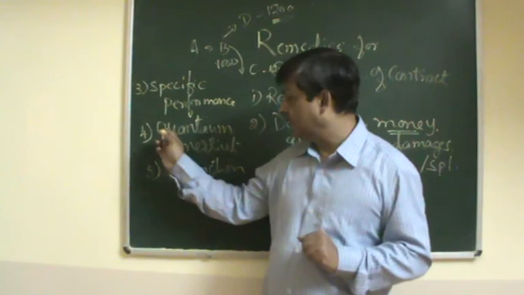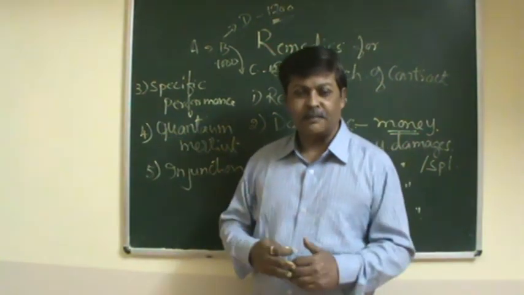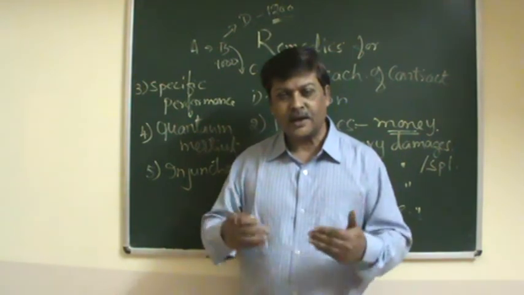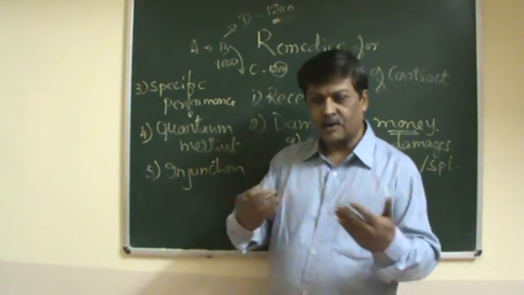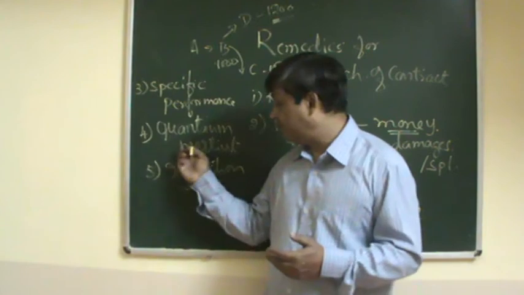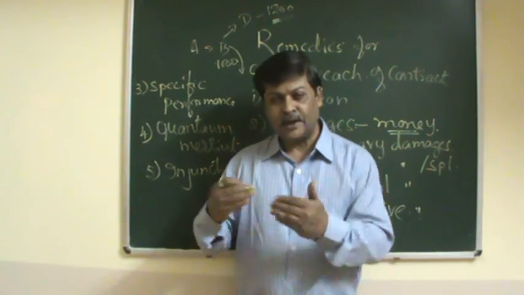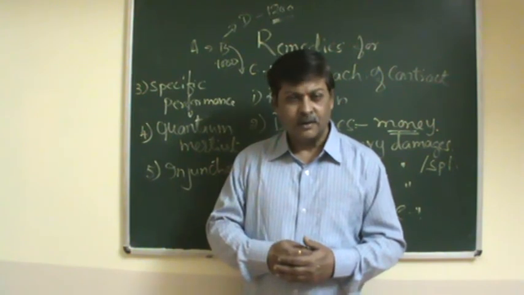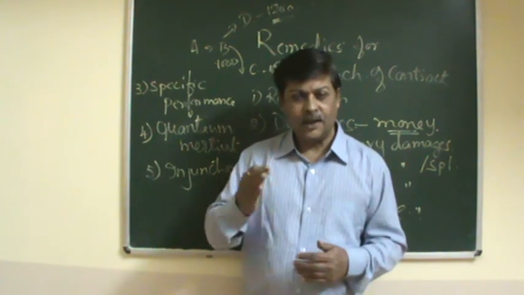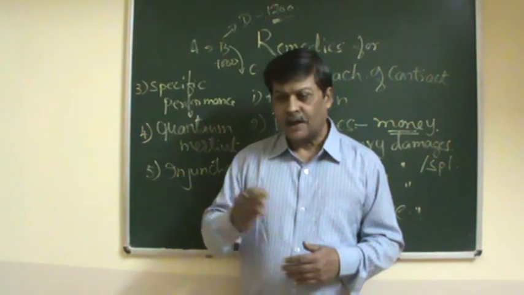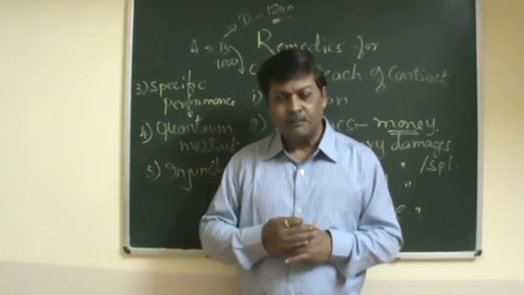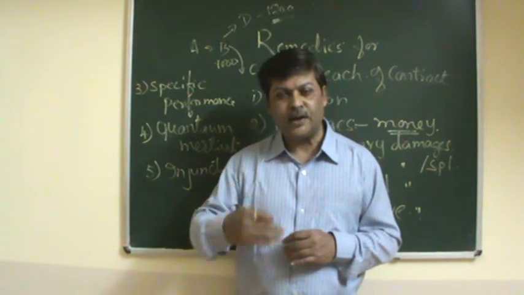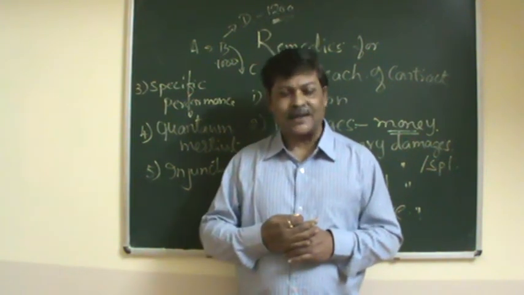This is one. Quantum meruit can be claimed. Quantum meruit is for whatever work you have done; you can claim the money or the damages, the remuneration or commission for the work you have done. For example, A is a publisher and he has made a contract with B, who is given the responsibility to write one story every week for his magazine.